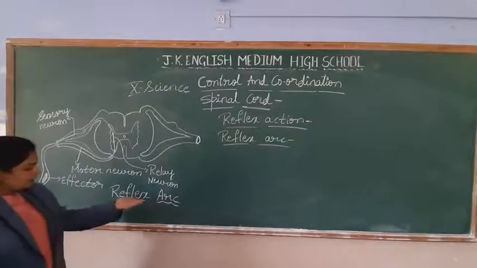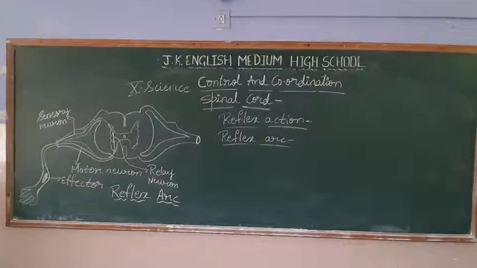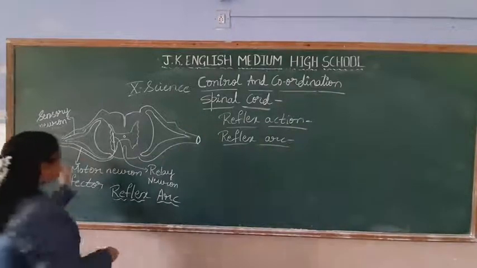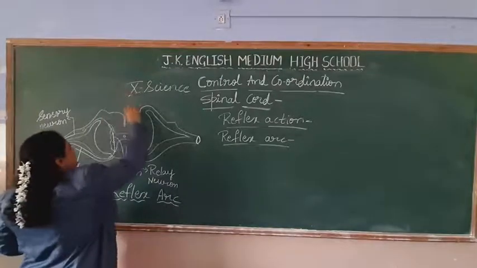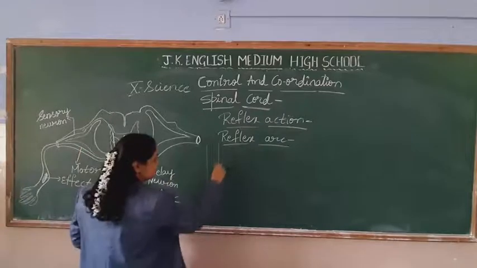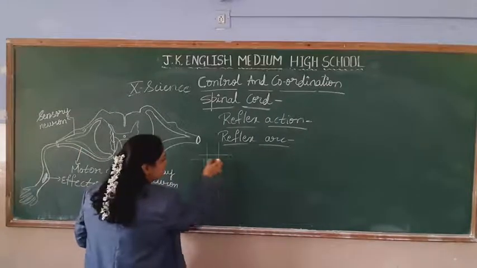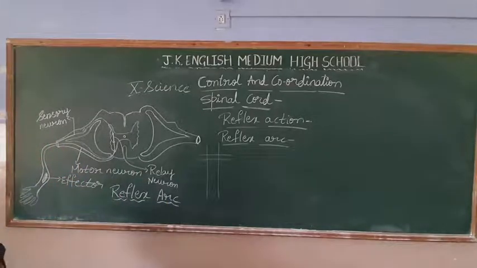Here I have done the diagram of the reflex arc. Till the end you can see, fine. So this is the structure of the reflex arc, students. Actually this is your spinal cord of which we have taken the section. See, it is like this. We have taken the section of the spinal cord and observed under the microscope, it looks like this.